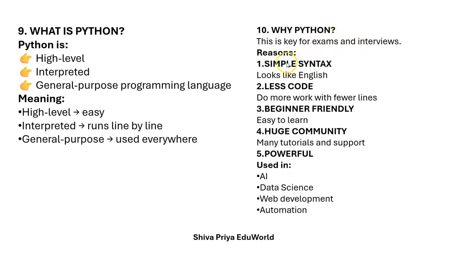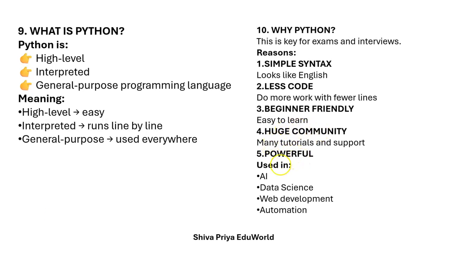Simple syntax. It looks like English, simple English and less code. Python has fewer lines of code because it does more work with fewer lines. In few lines only it can cover the entire logic. That is why it has fewer lines of code. Beginner friendly because it is easy to learn and has a huge community.